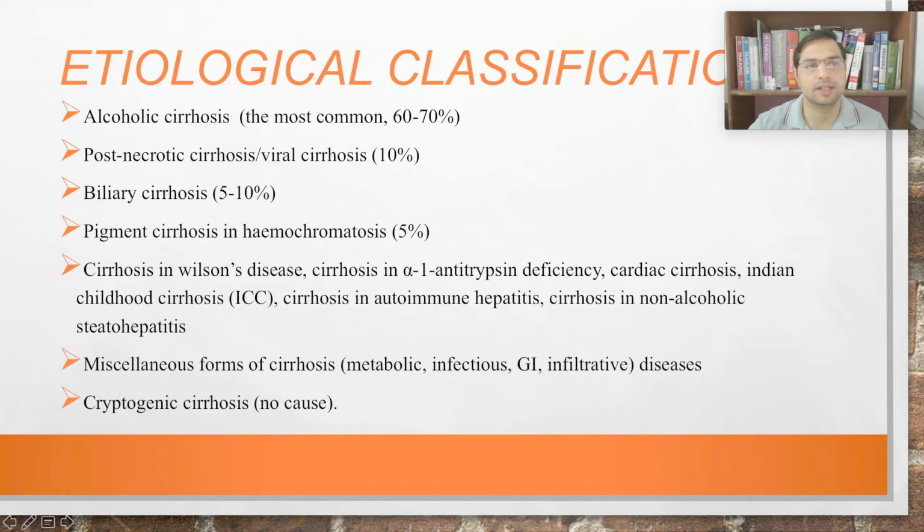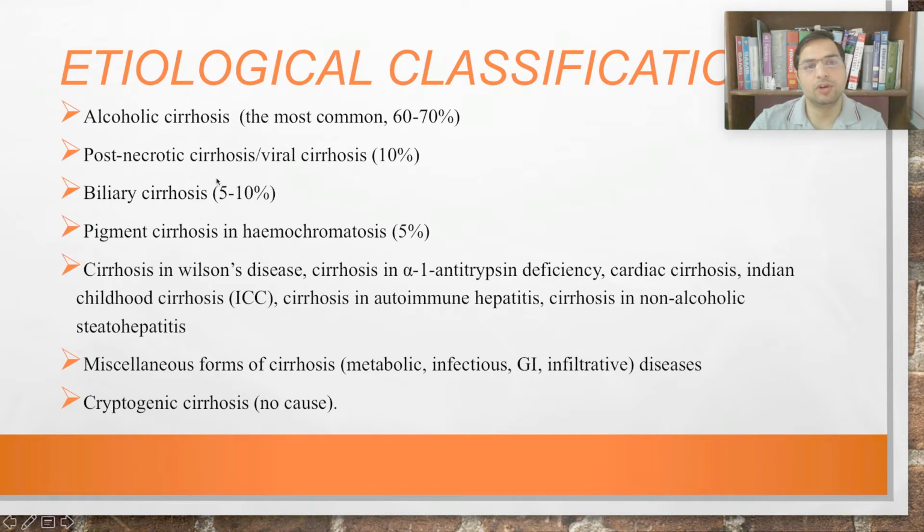Then etiological classification. Based on the cause, cirrhosis can be divided into many types. We are not going to study them all anyway. Alcoholic cirrhosis, if it is caused by alcohol, we call that alcoholic cirrhosis. We have already talked about this. It is also called Laennec cirrhosis, right? Because it was described in detail by Laennec. The most common cause of cirrhosis is alcohol, and alcoholic cirrhosis is also the most common type.